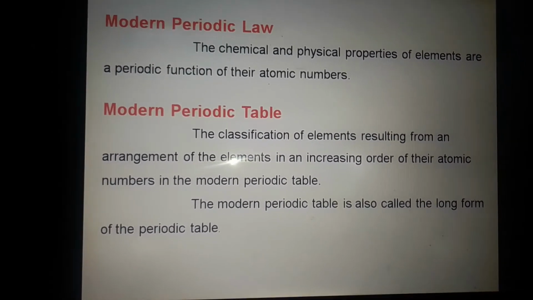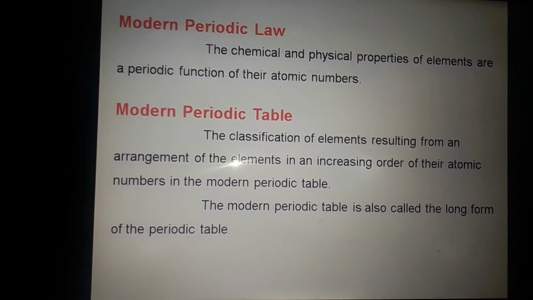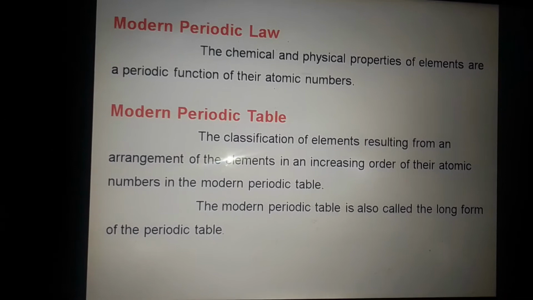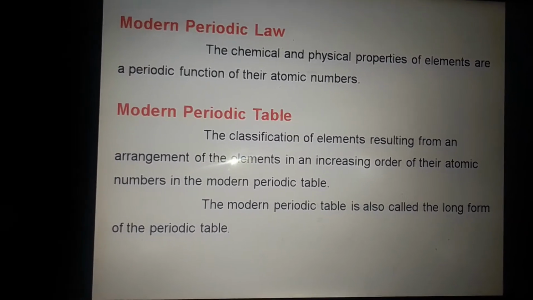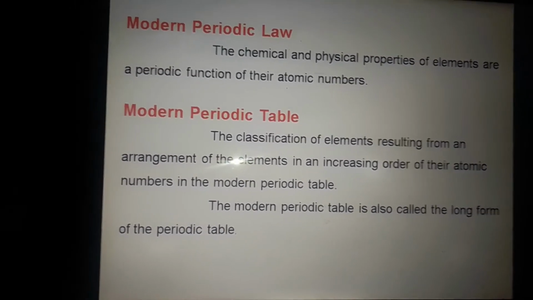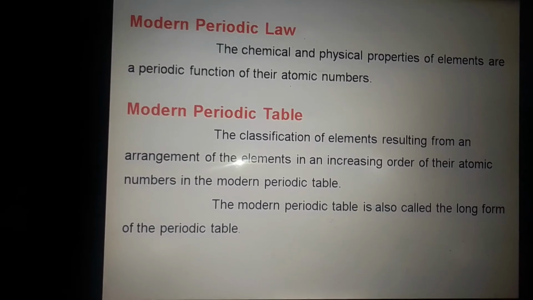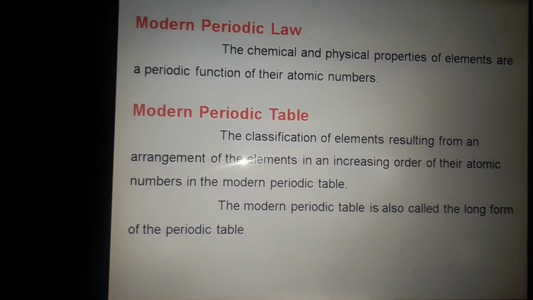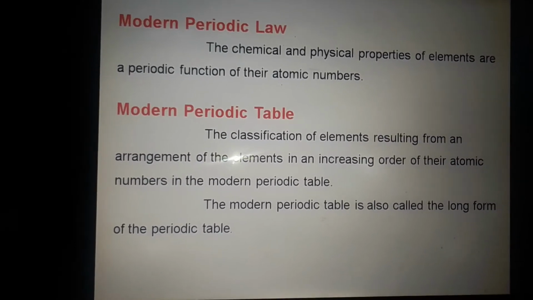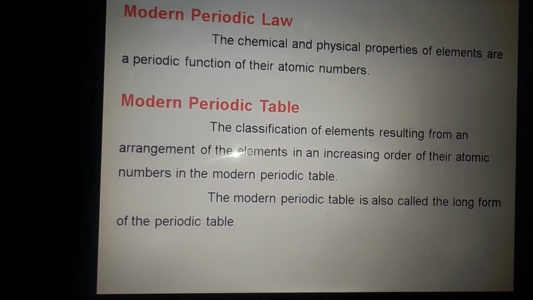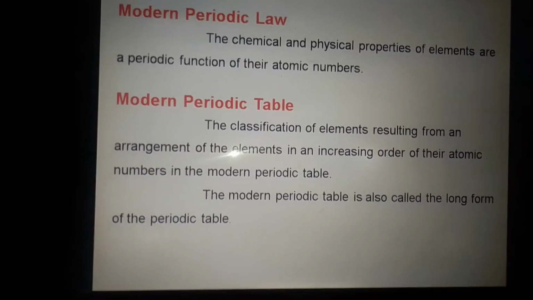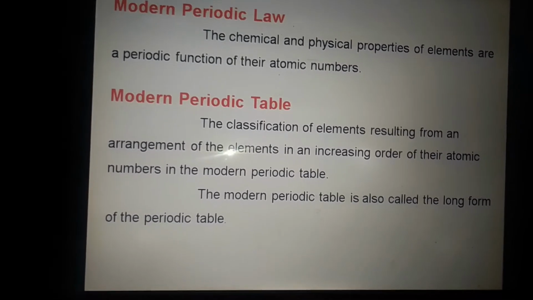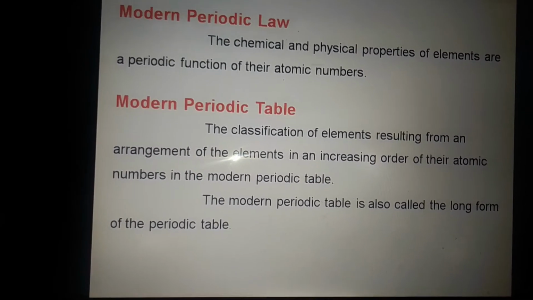It is the classification of elements resulting from an arrangement of the elements in the increasing order of their atomic numbers in the modern periodic table. As I said already, in the modern periodic table, all elements are arranged according to their atomic number. This periodic table is also called the long form of the periodic table.